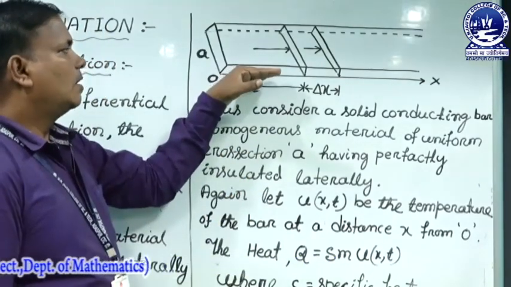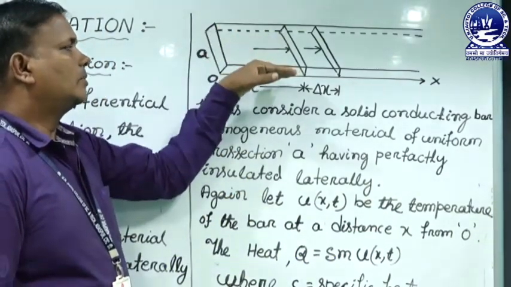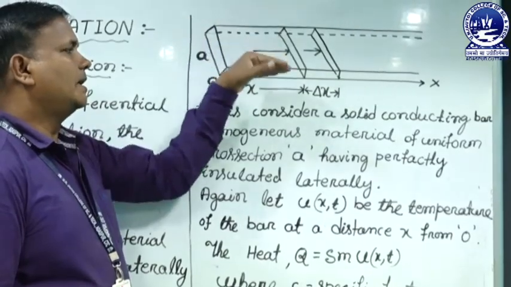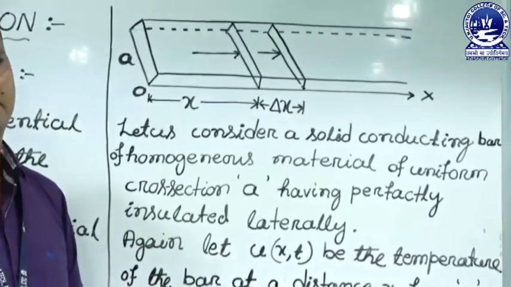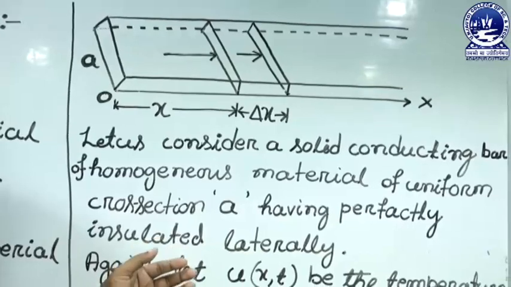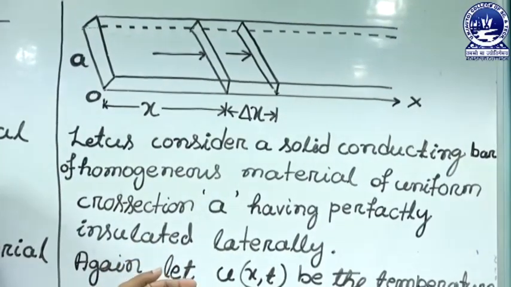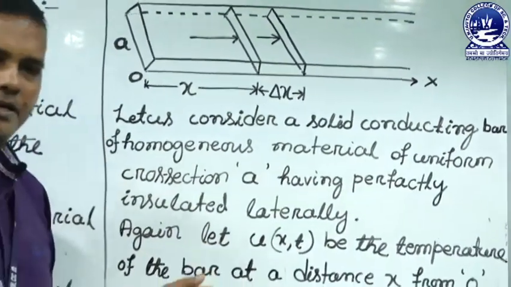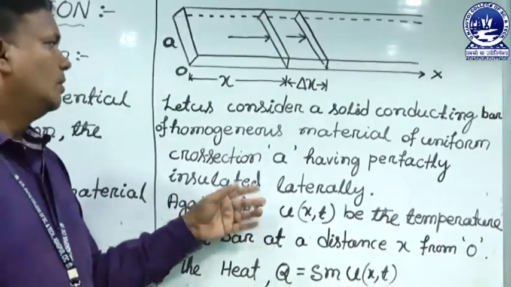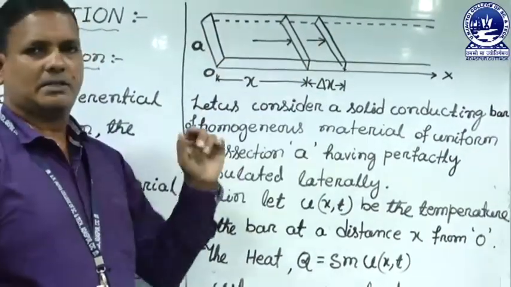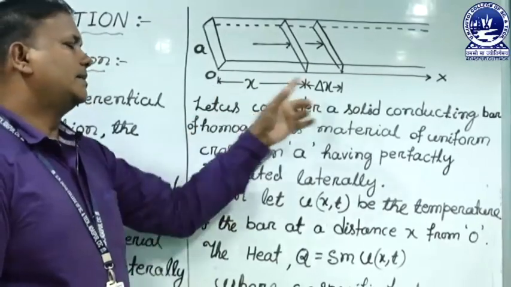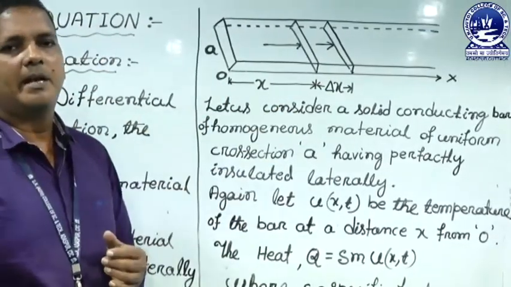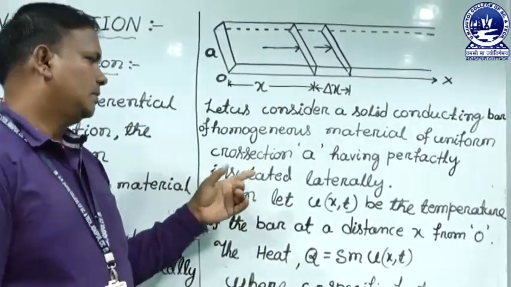That means the lower, upper, left and right sides are insulated. Insulated means no heat flows from outside to inside or inside to outside. Only heat flows in one direction, that is the x-axis. So it is called the one dimensional heat equation.